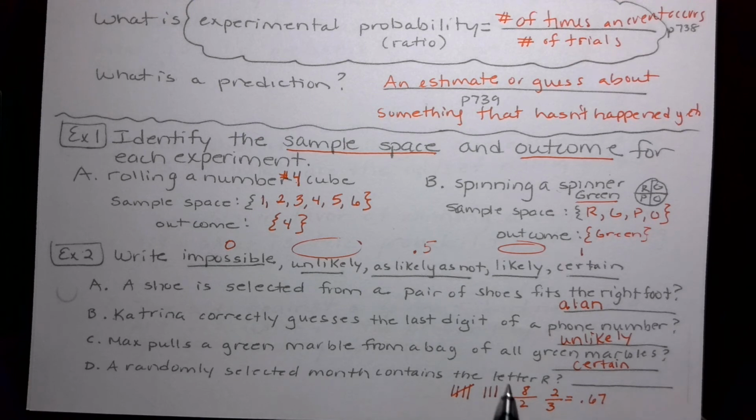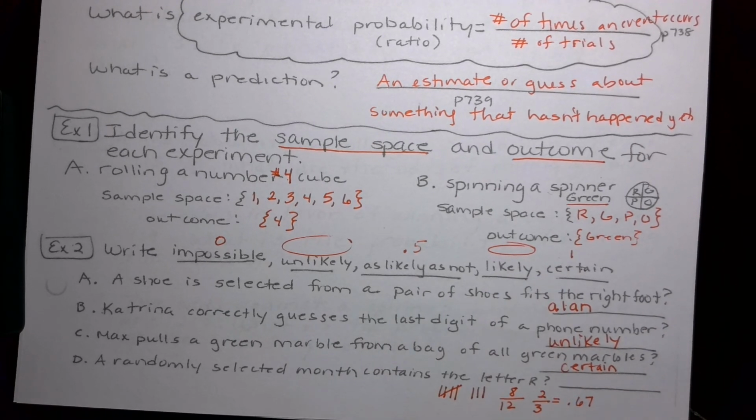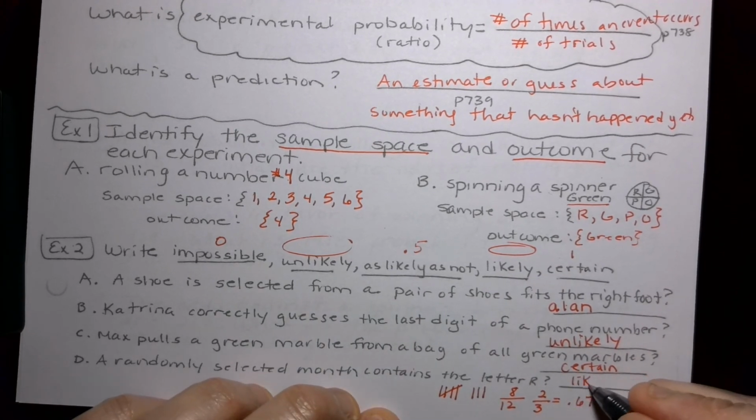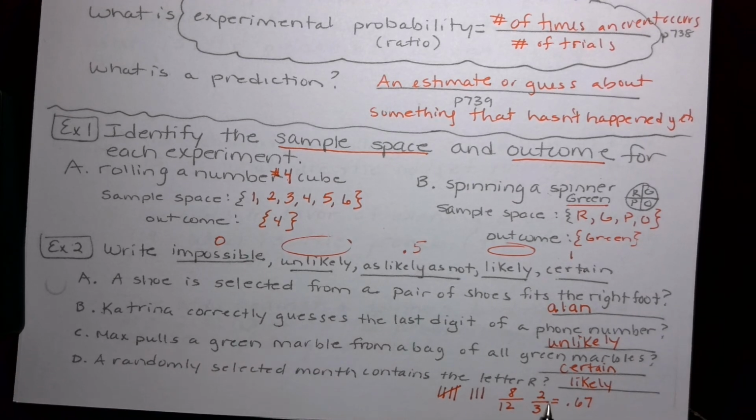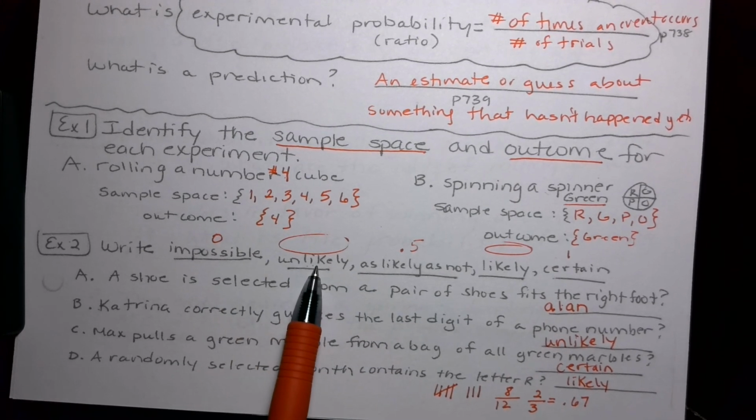Okay, well that's going to fall in which ballpark here? Between these two, isn't it? It's likely. It's likely. If it would have been a 3 over 12, that would have probably been on this end, the unlikely.